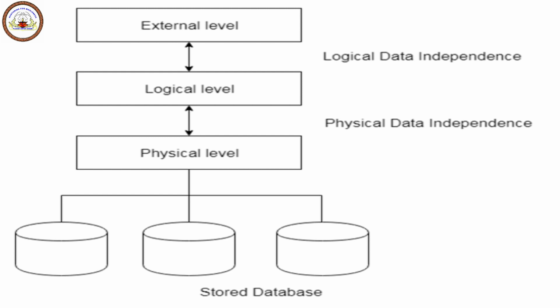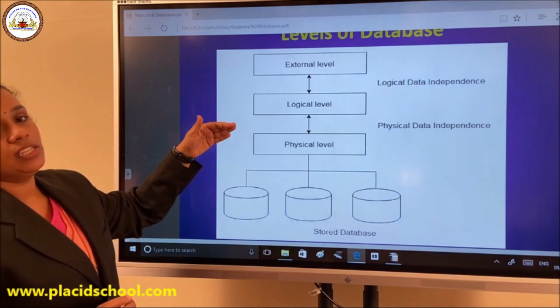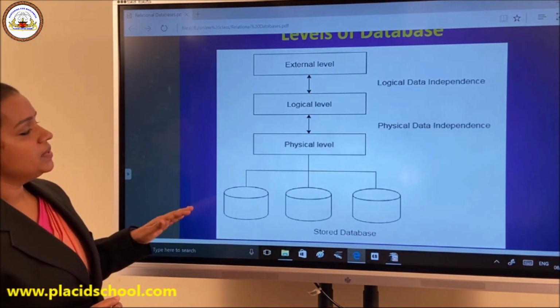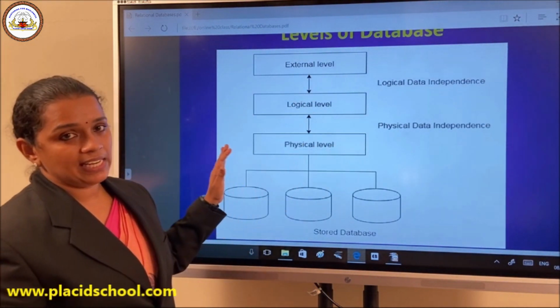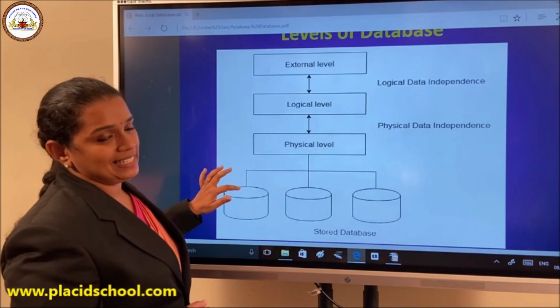After that comes logical level, it's also called conceptual level, where the logical thinkings like what size of data should be stored, how many characters should be there in a particular name, these things are being decided in the logical level. Then comes physical level, where we will be deciding how much memory should be reserved for a database system, what should be the configuration of the hardware that is going to use a database system. These things are being considered in the physical level, or it is also called internal level.